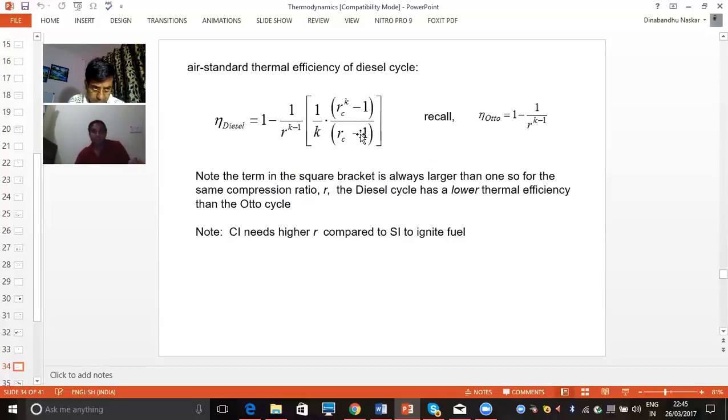Now you recall the efficiency of the Otto cycle. In Otto cycle, only this square bracket term was not there. Otto cycle efficiency was this. So in Otto cycle efficiency, we added this expression, only the square bracket expression.